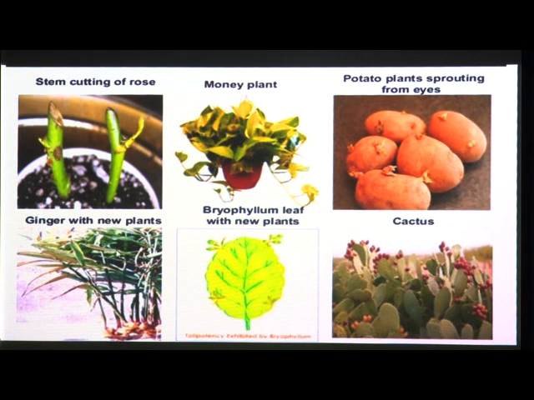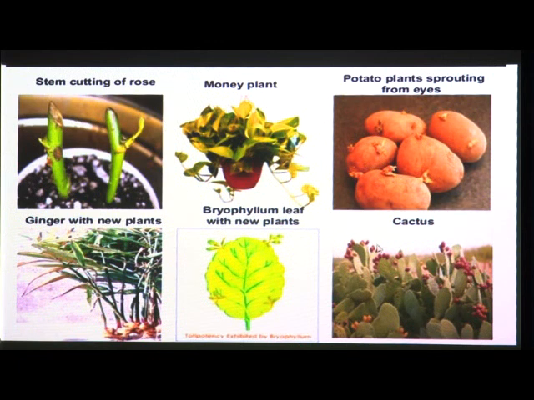Here you can see the fourth one, ginger with new plants. Suppose you plant this ginger, whole ginger or a small part of ginger, in soil, then also after some days you will see that this type of plant will grow from this ginger. Then the fifth one is the bryophyllum leaf. In Marathi it is called panfuti. If you plant this leaf of the bryophyllum plant, then from that leaf only you will get a new plant of bryophyllum. So this is a plant which can grow with the help of a leaf.